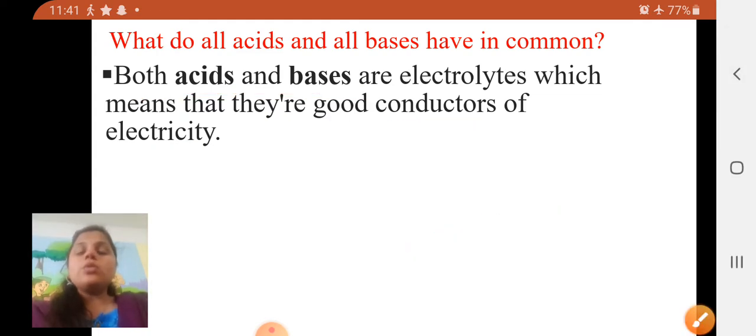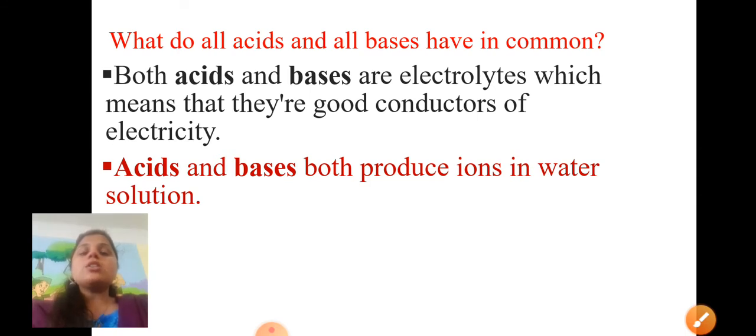And why is it a good conductor of electricity? Because both produce ions. As you know, acid produces H plus ions and base produces OH minus ions, that is, a cation and an anion.